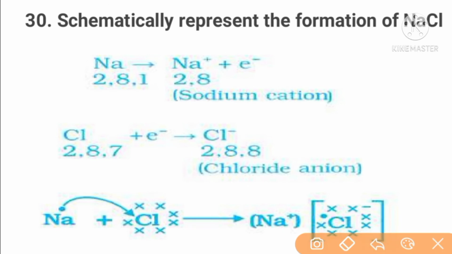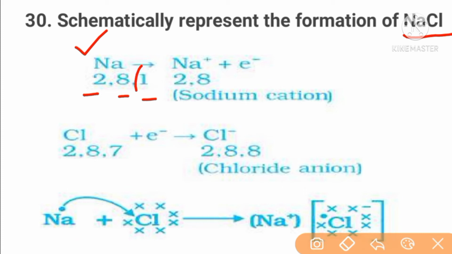Question number 30. Schematically present the formation of sodium chloride. We just studied these ionic compounds. Ionic compounds are obviously very strong. Why? Because of how they are formed; here we will study the formation of sodium chloride. First, the structure of sodium: the atomic structure is 2, 8, 1.